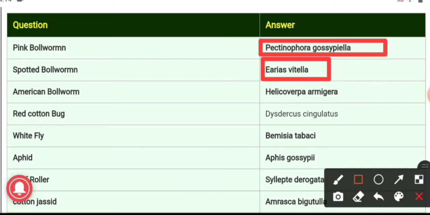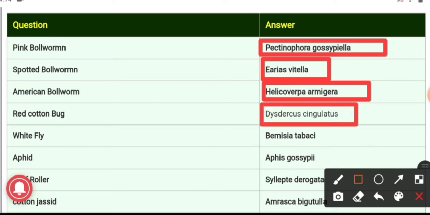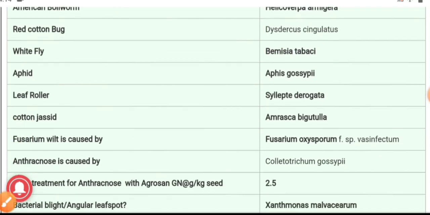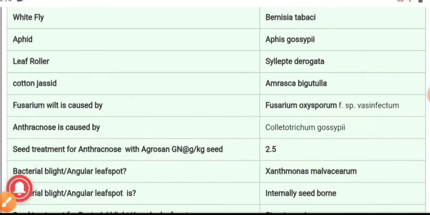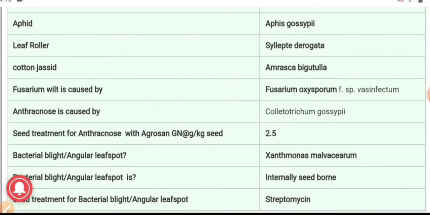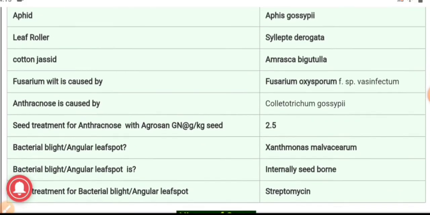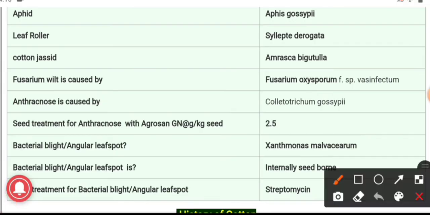American bollworm is Helicoverpa armigera. Red cotton bug is Dysdercus cingulatus, and whitefly is Bemisia tabaci. Aphids is Aphis gossypii. Leaf roller is Sylepta derogata. Cotton jassids is Amrasca biguttula.